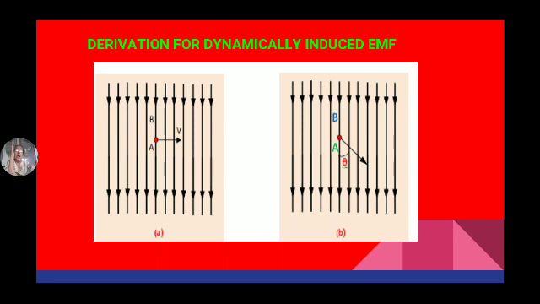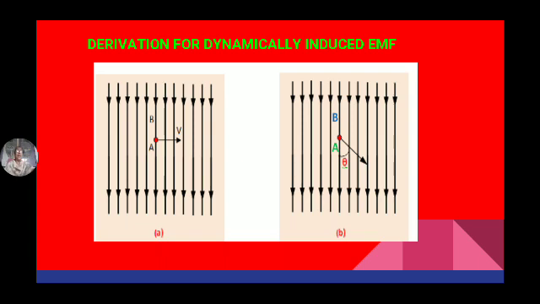But as in the figure, the conductor is moving perpendicular to the magnetic field. If the sun rays fall at 90 degrees on the earth, definitely the intensity is more than when they are inclined. Similarly, when the conductor is moving perpendicular to the magnetic field, the intensity is more, maximum flux will be cut by the conductor, hence maximum EMF will be induced, as shown in figure A. In figure A, the conductor is moving perpendicular to the magnetic lines.